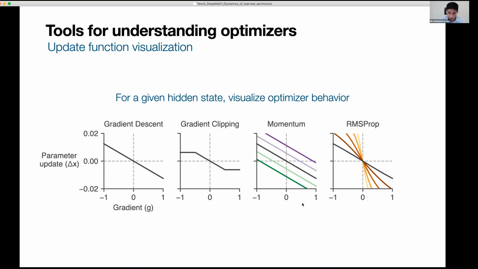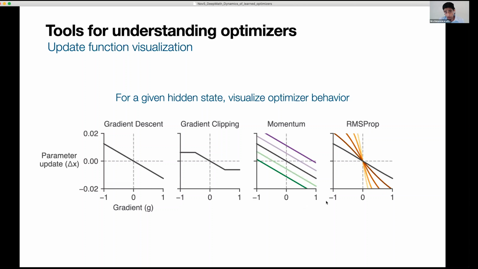Again, I'm showing these optimizers, which you might be familiar with already, to get you familiar with these functions. But this visualization works for any kind of optimizer. You condition on a hidden state and you just plot this one-to-one function. In our learned optimizers, things get a little trickier because we don't have these low-dimensional state variables. In momentum and RMSprop, for example, there's only a single state variable.